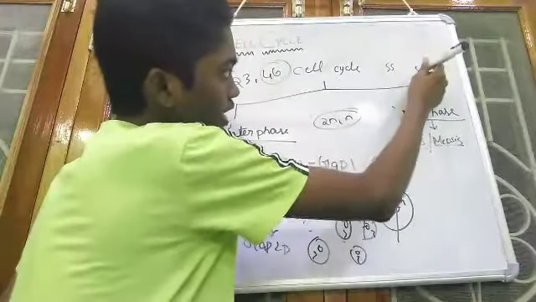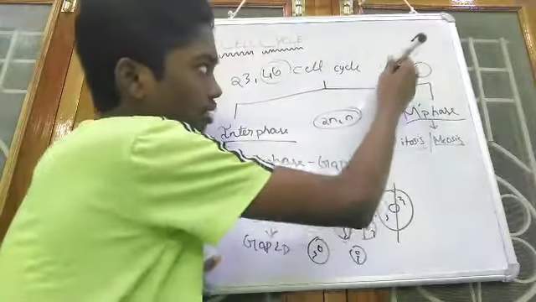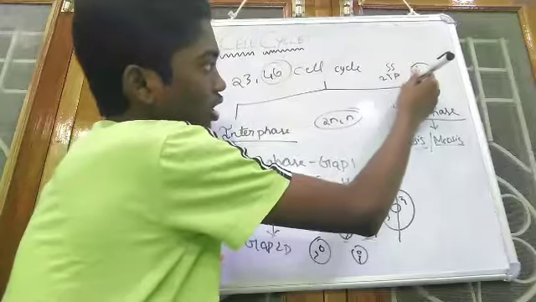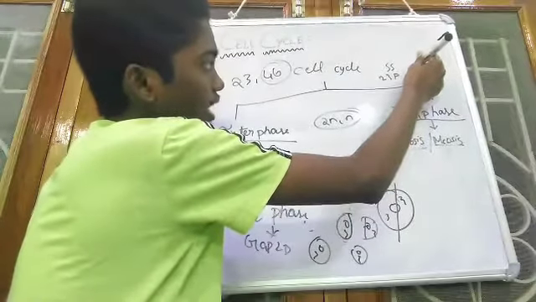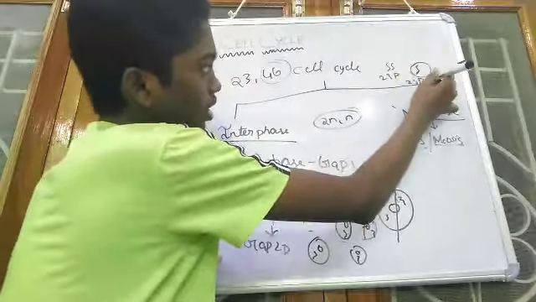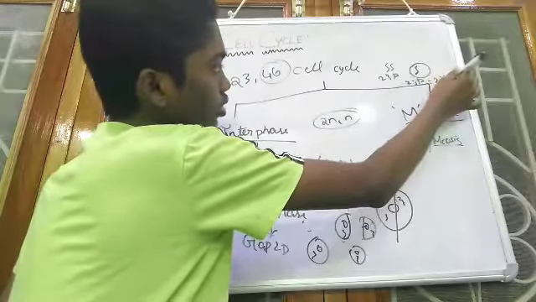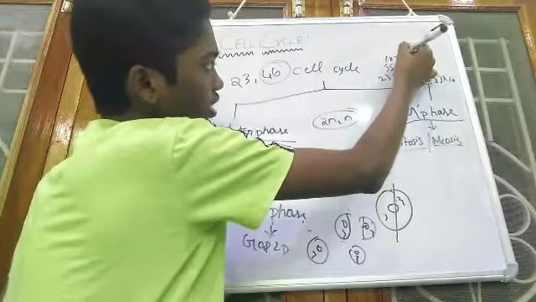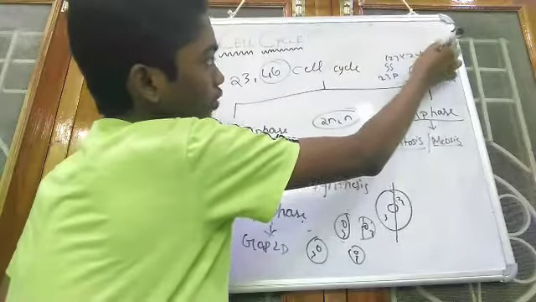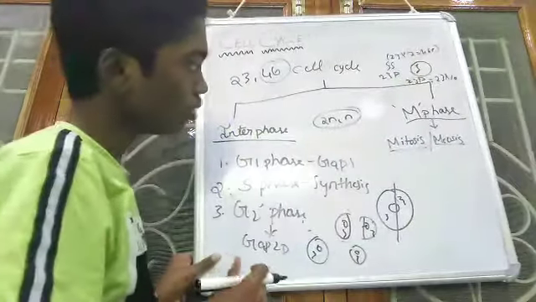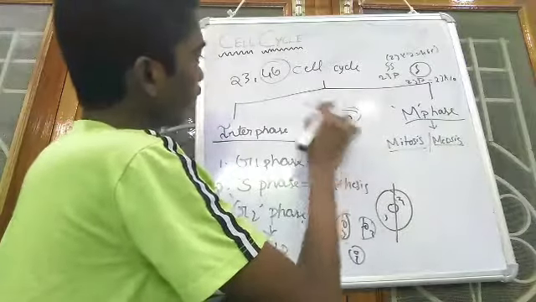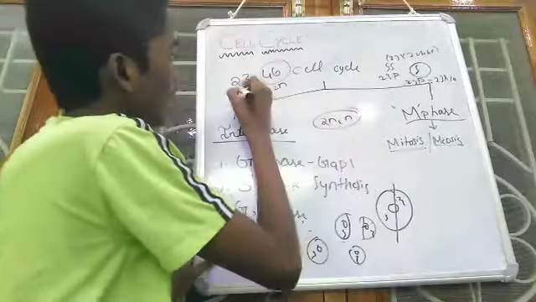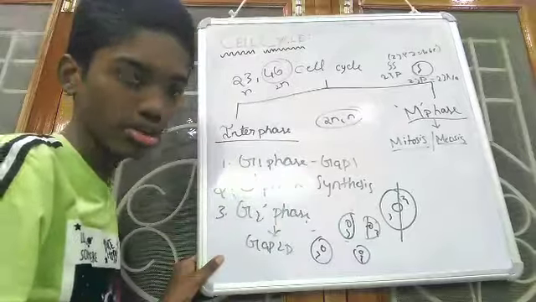And if the chromosomes are single, there are again 23 pairs, but each pair consists of a single chromosome. Then it consists of 23 chromosomes. Here each pair consists of 2 chromosomes, so it will be 23 into 2 equals 46 chromosomes. So here 2n means the 46 chromosomes and n means the 23 chromosomes.